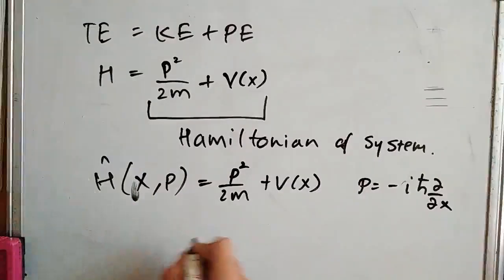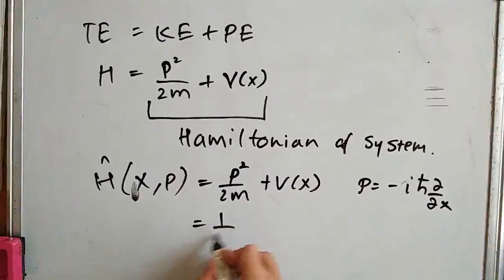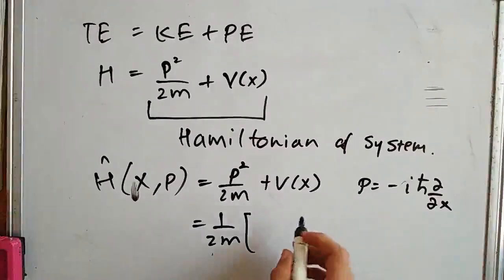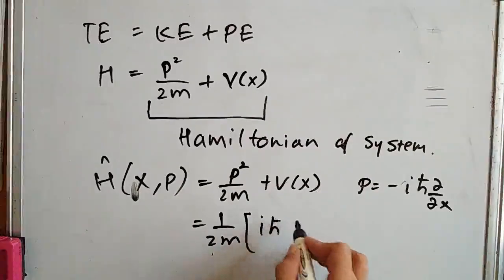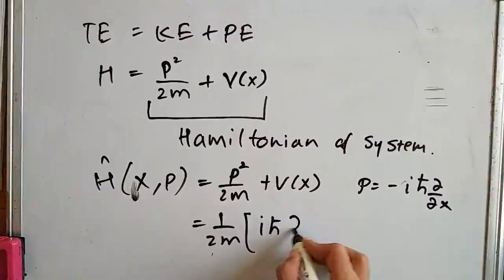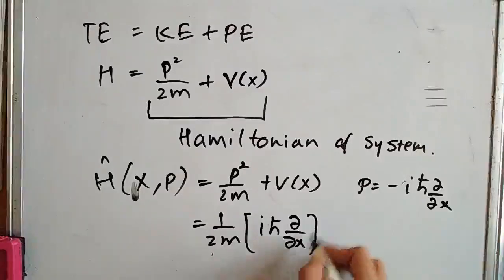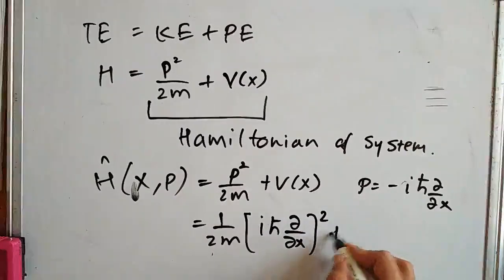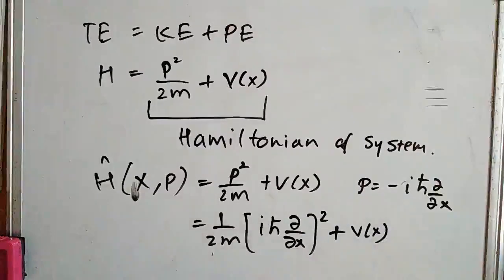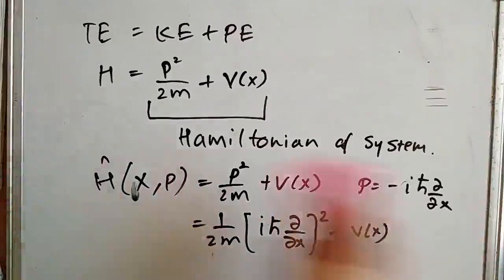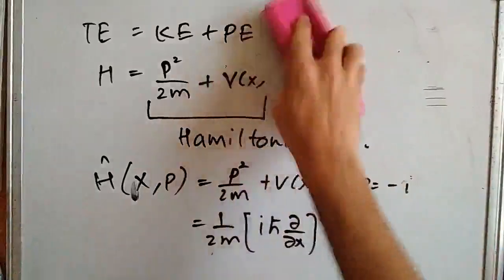So 1 over 2m, times i h bar dou by dou x, the whole squared, plus V of x. Okay, so let's simplify everything.